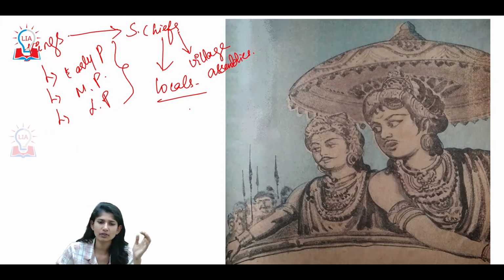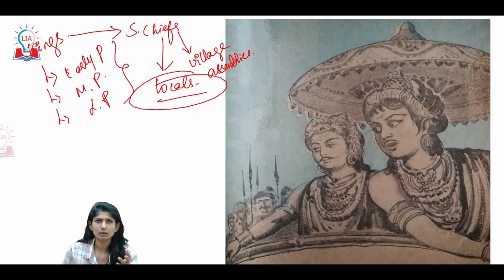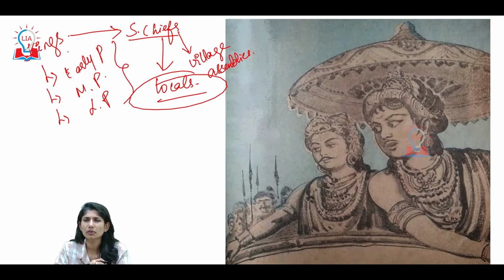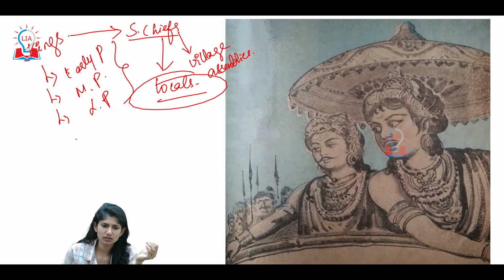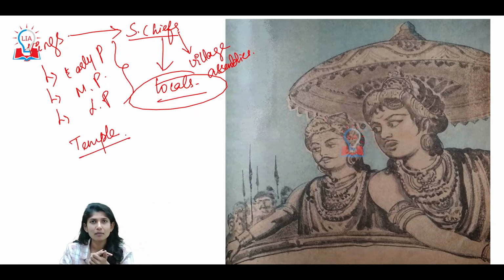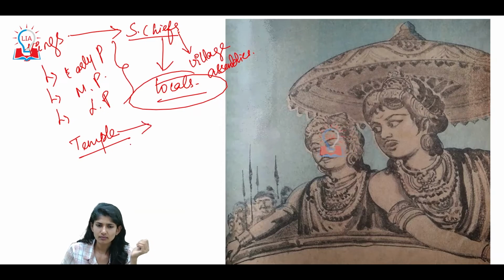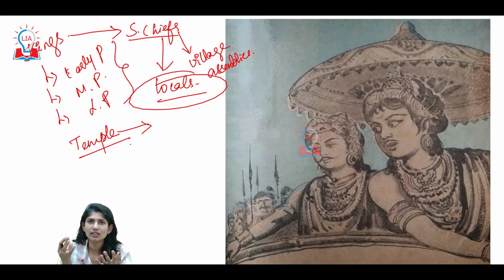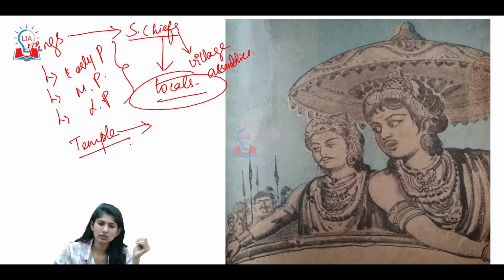Now, locals are nothing but your common people. One could think that the locals or common people would know only about the subordinate chiefs and not about the kings. No, that is not the case. Remember we spoke about temples. One thing we said is that the cornerstone of your Pandya dynasty is your temple. The temples were used as a congregation zone where the common people could see their kings. Important events and celebrations would take place in temples.